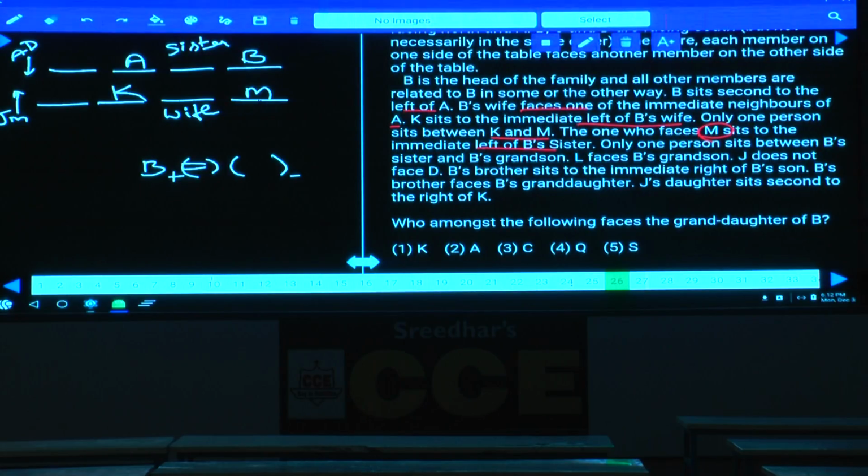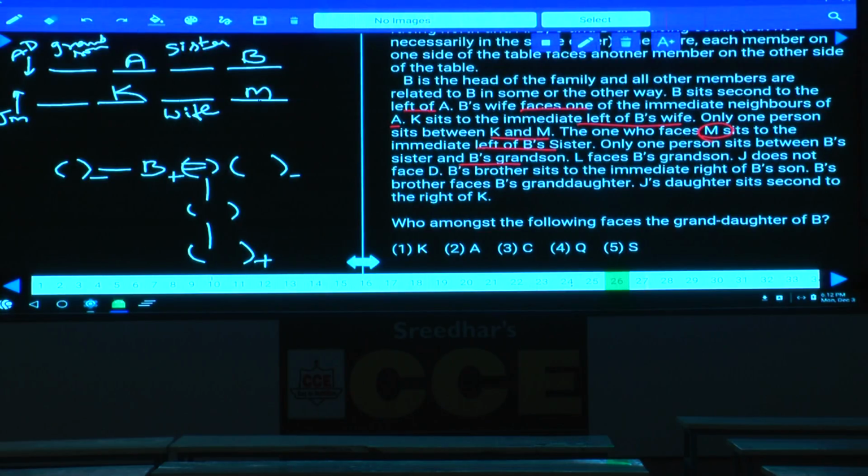And that means B is having a sister as well, isn't it? B is having a sister, and that person could be either C or D. Only 1 person sits between B's sister and B's grandson. Sister is here, hence grandson must be here. Now B is having a grandson as well, that is, son's son.